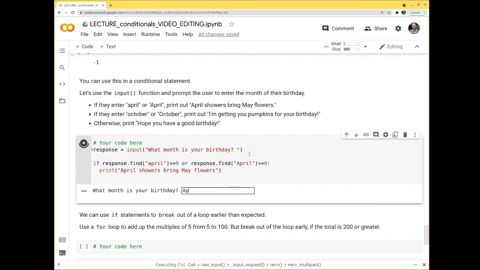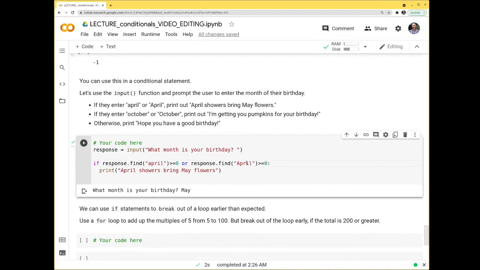What month is your birthday? We'll check and make sure April works. Awesome. What if we do May? Nothing happens. Phew. Okay, this is making sense.